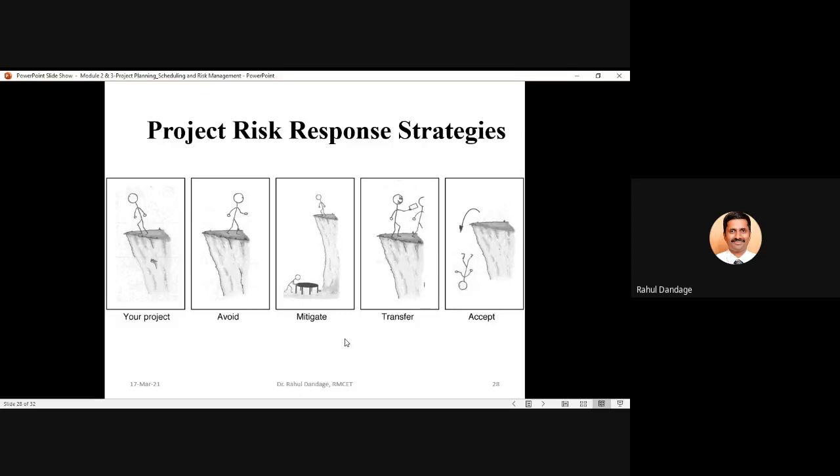So ultimately, the final option that remains is forget about everything, take the name of God, and simply dive into that particular valley as you are accepting that particular risk. So that is nothing but the four different strategies: avoid, transfer, mitigate, and accept for the negative risks which will be adversely affecting your project objectives.